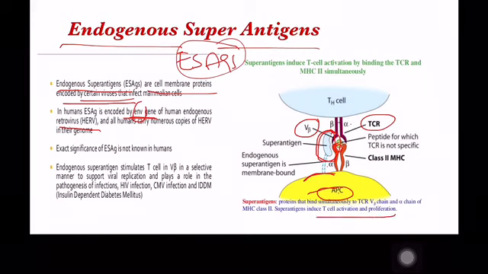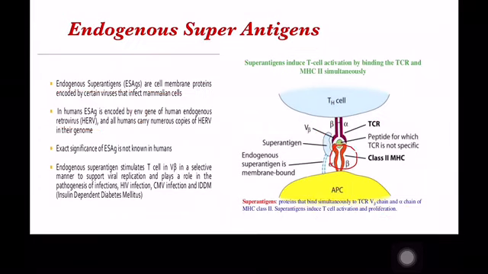So, the super antigens are the proteins that bind to the TCR variable beta chain and the alpha chain of MHC class 2. MHC class 2 molecules are present on the antigen presenting cells. This is an MHC class 2 molecule to which the antigen should be bound, but here the peptide present is not specific to the T cell receptor, and the super antigen is bound onto the lateral part. So, that leads to the massive activation of T cells and release of a large number of cytokines, which have physical effects.